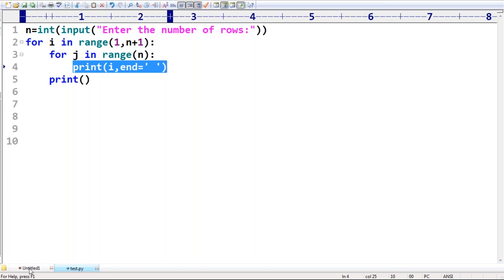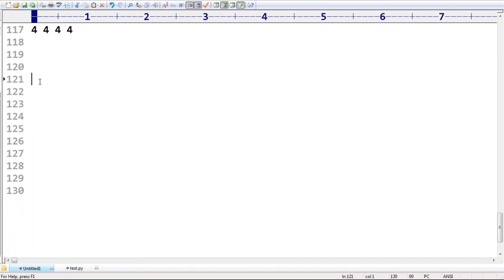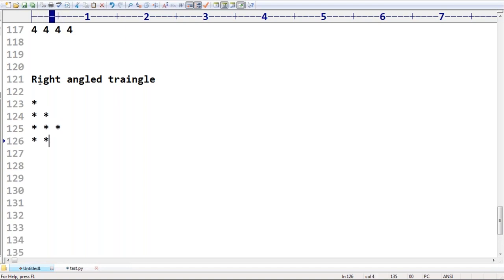Next, one more. Just observe that, sir. My requirement is a right angled triangle. In our childhood somewhere you may be aware, sir. I want to print something like a right angled triangle form. How can you do that, sir? Very simple. Right angle triangle means star, next and after that, like this.